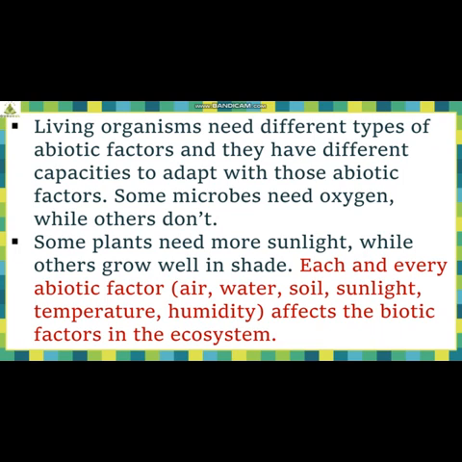Now some plants need more sunlight while others grow well in shade. So what we understand is that each and every abiotic factor, like air, water, soil, sunlight, temperature, humidity, these are examples of abiotic factors. They affect the biotic factors in the ecosystem. So with whatever points I have discussed now, one thing is clear: each and every abiotic factor will affect the biotic factors, meaning living organisms, in a particular habitat, in a particular ecosystem. Understood these 2 points?